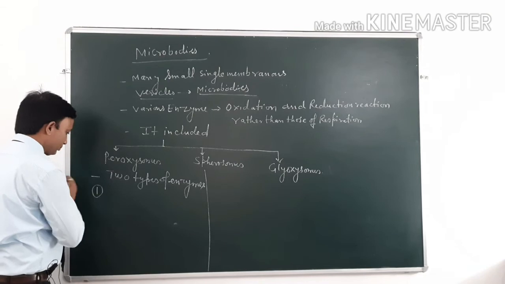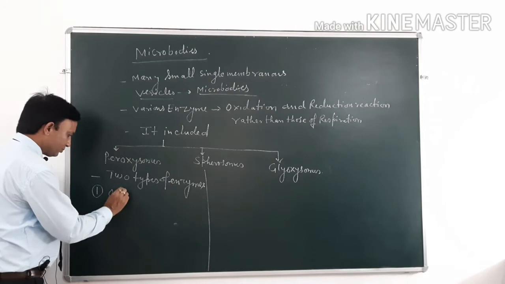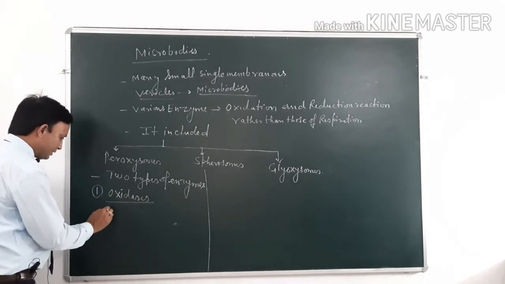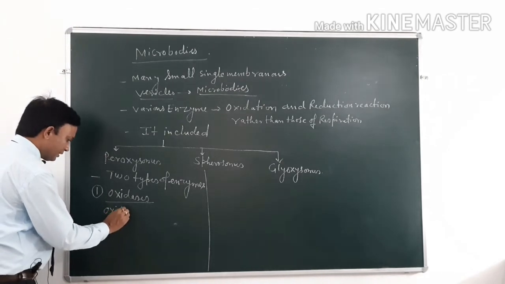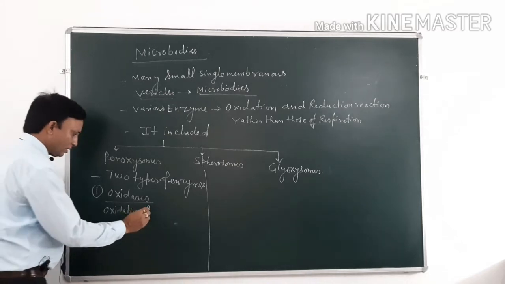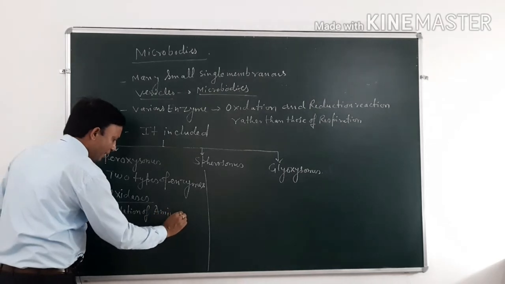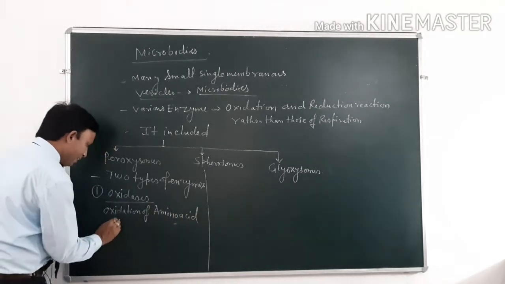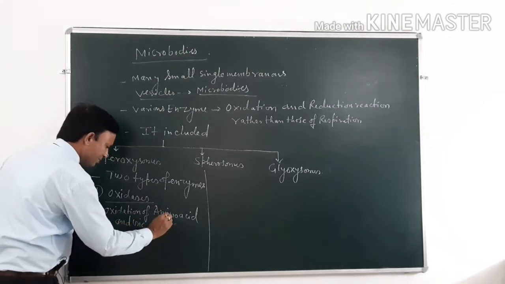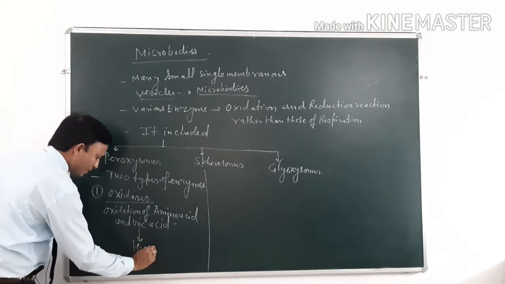First, oxidases: oxidation of amino acid and uric acid, which is then converted into hydrogen peroxide.